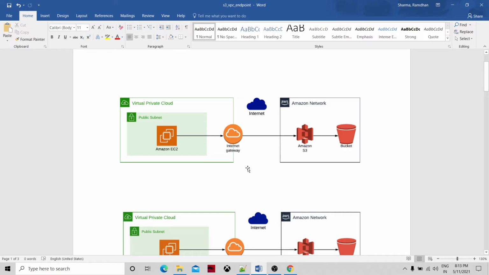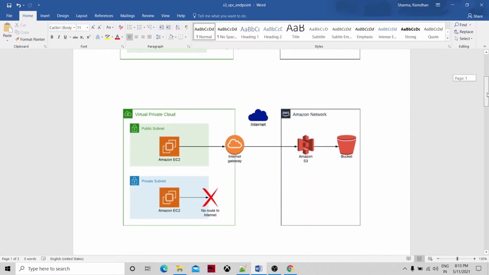Because the public subnet has an internet gateway to route to the S3 bucket, using the public subnet this can easily be done. So we can access the S3 bucket residing on the Amazon network. But if you look at the second picture,